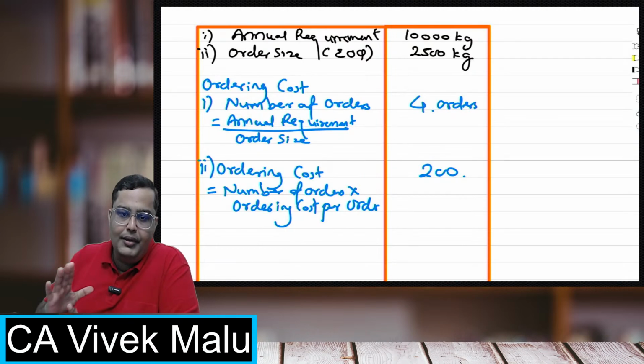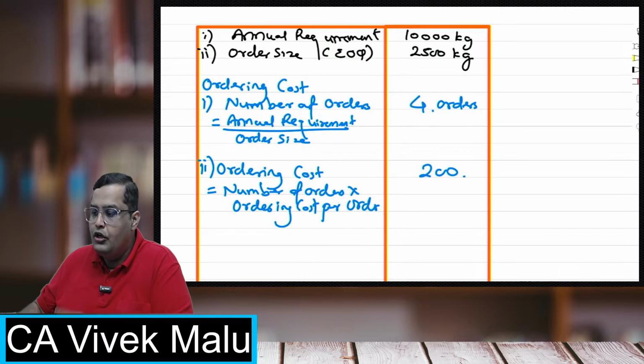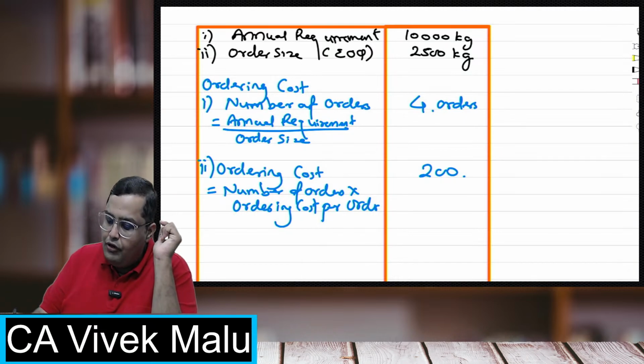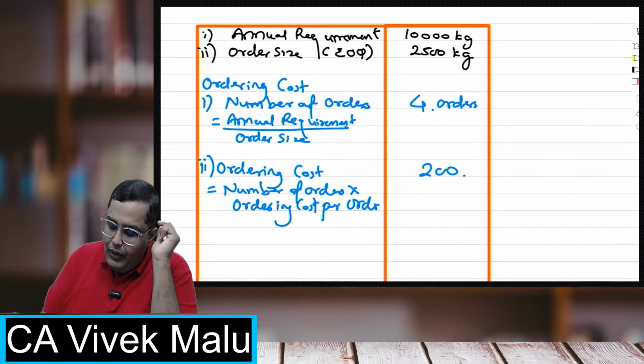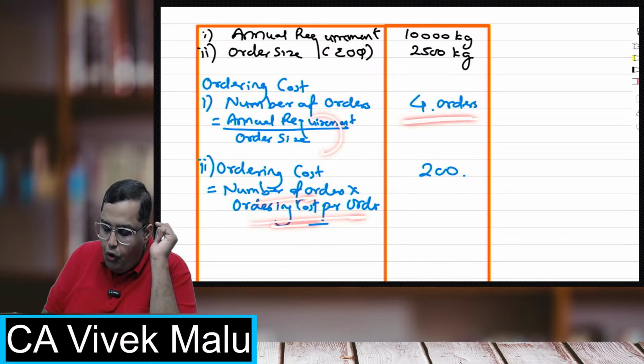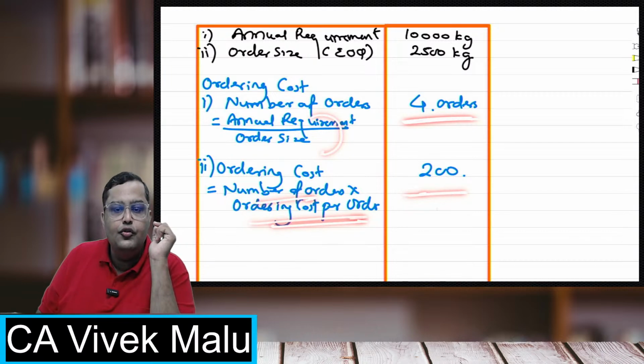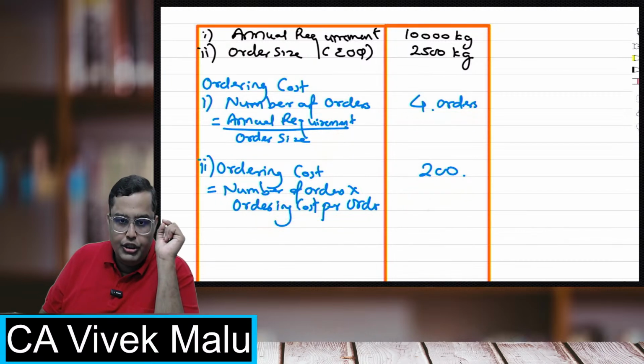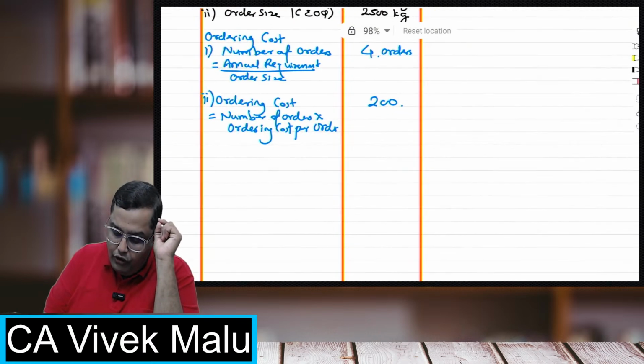Okay, so always remember that. How do you calculate the ordering cost? Students, remember the sequence. Annual requirement upon order size will give us the number of orders. Number of orders into ordering cost per order will always give you the total ordering cost. This is how we got the ordering cost.